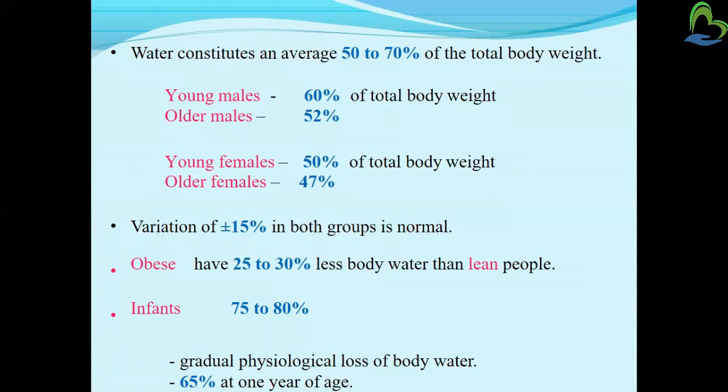Next, that is the infant. In infants 75 to 80 percent body water is included, and gradually by physiological loss of body water it becomes 65% at 1 year of age. So when a child is growing, according to their growth and development, 65% body water is present at 1 year of age.